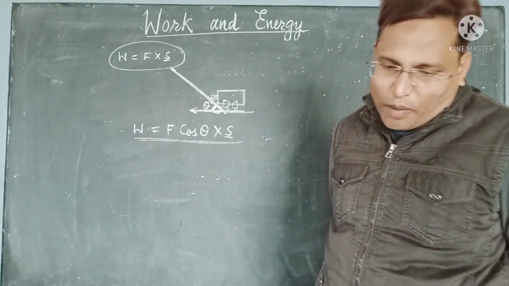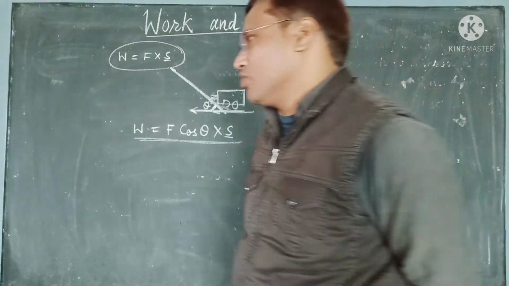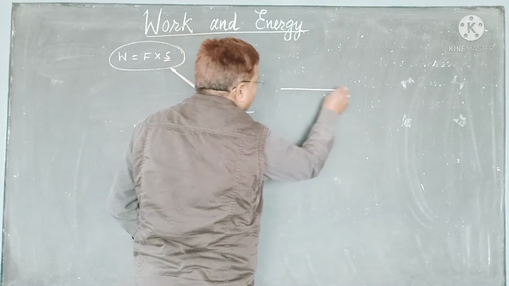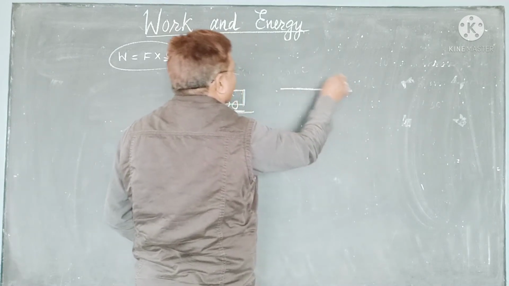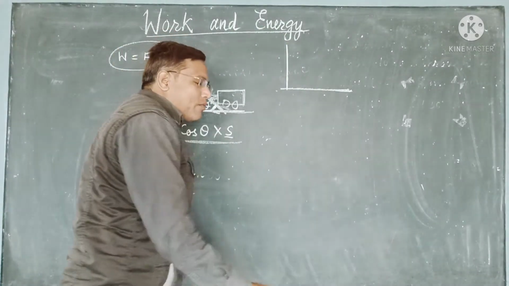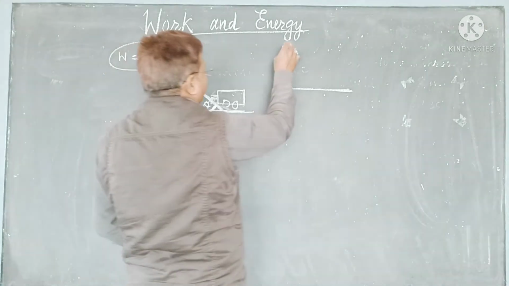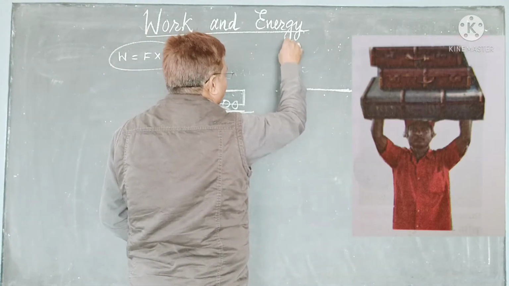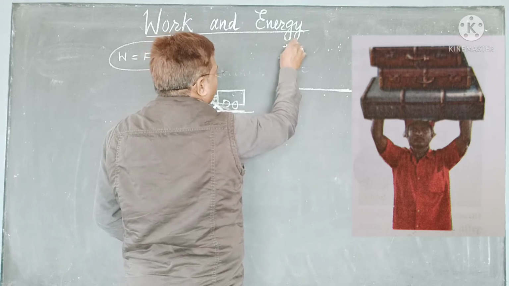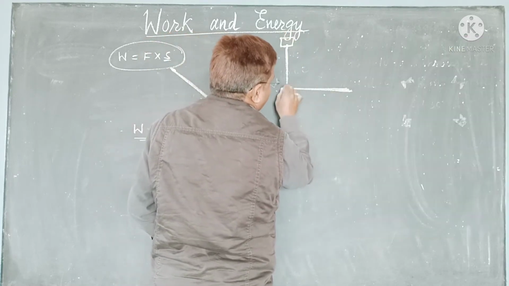Now our next topic: work done when the force acts at right angle to the direction of the motion. A right angle, that means suppose the motion is in this way, and the force is acting in this way. Take the case of a porter, I will tell you later on. Suppose that porter is standing strictly straight, vertical, and he is carrying some luggage on his head and he is moving in this direction.